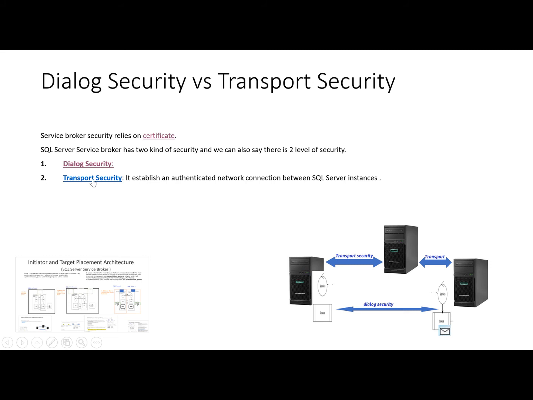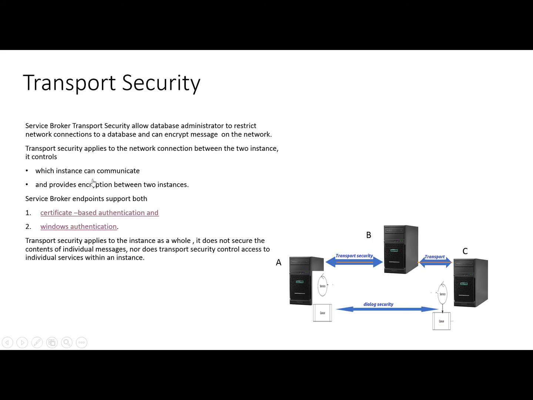Security. Transport security allows the database administrator to restrict the network connection to any database, and it encrypts the message on the network. So this is the initiator service, this is the target service. This is SQL Server instance A, which hosts the database having the initiator service, and this is SQL Server instance C, which hosts the database having the target service.